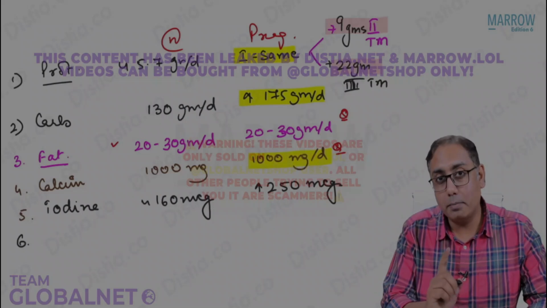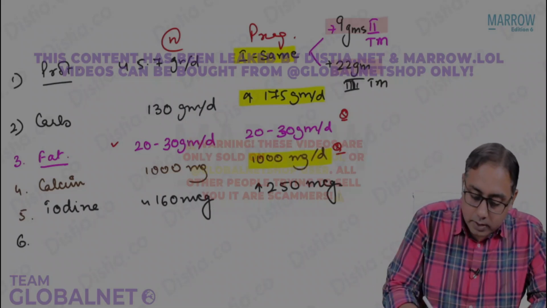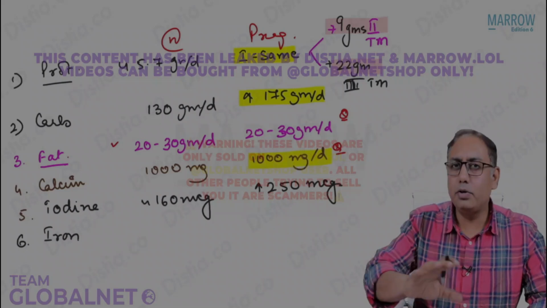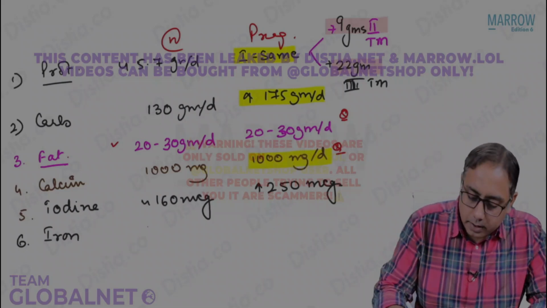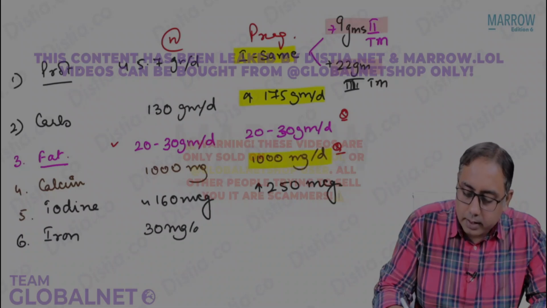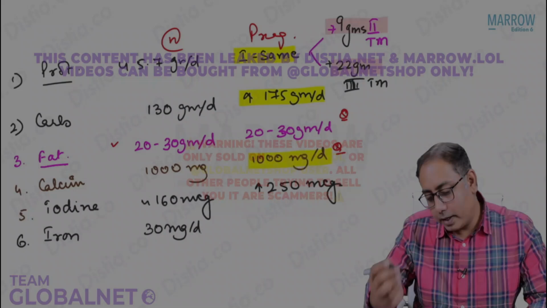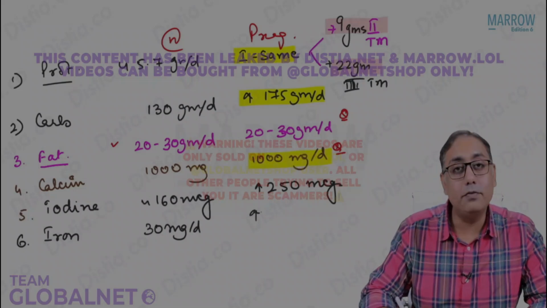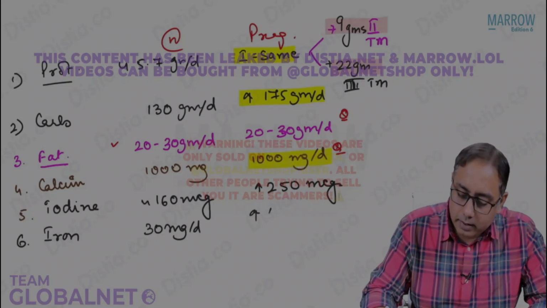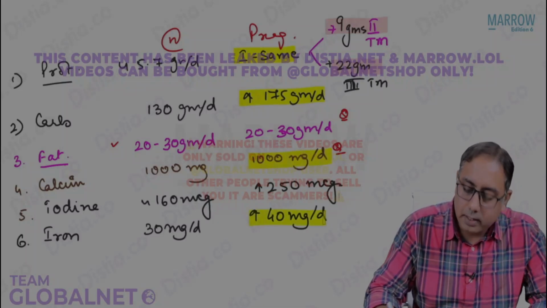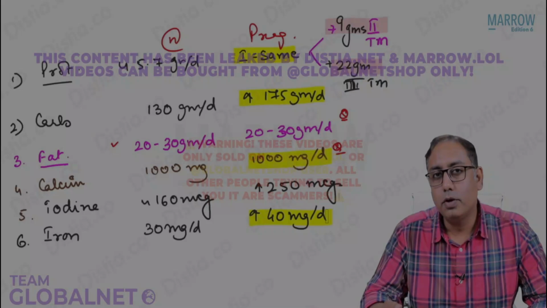Coming next to another micronutrient which you need to take care of is iron. Iron in a normal female is required around 30 milligrams a day. That is the normal iron requirement in a normal female. In pregnancy, the iron requirement definitely increases. Common sense, right? It increases to 40 milligrams a day. So please note, this could be again an important, crucial MCQ for you.